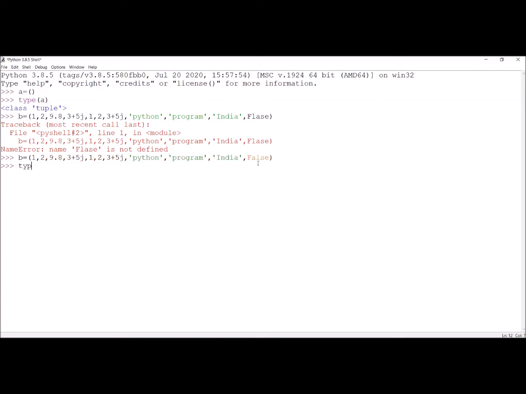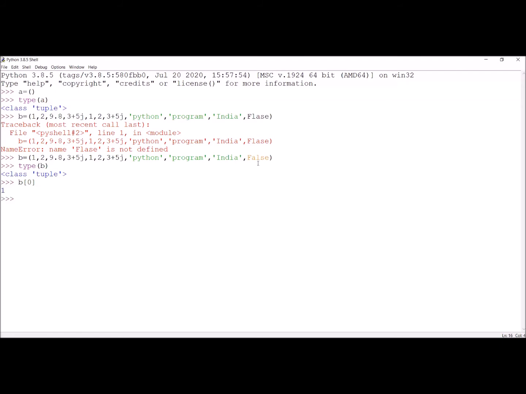We are checking what is the data type of B. B is a tuple. As we have already discussed, the elements in the tuple cannot be deleted. Now I am trying to access the elements by using the indexing. Index works for the tuple. So B of 0 means the first element will come, so 1.